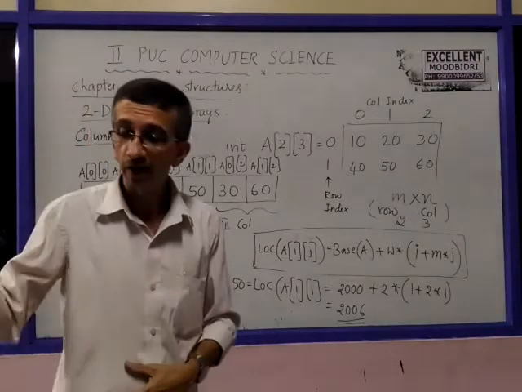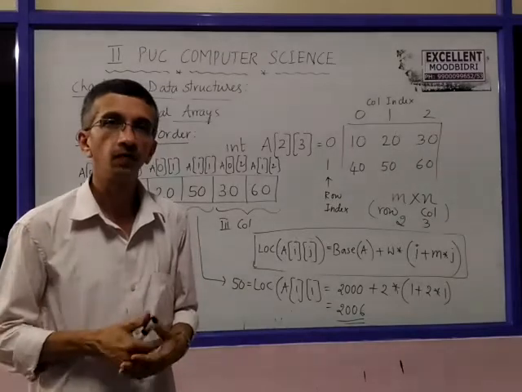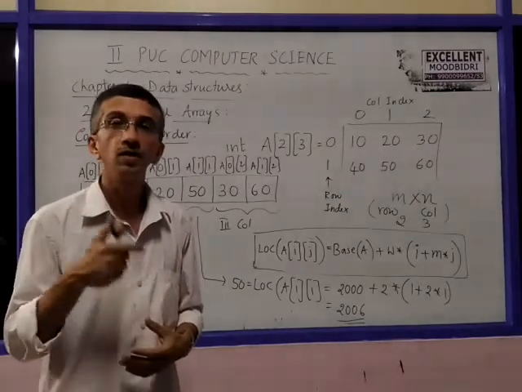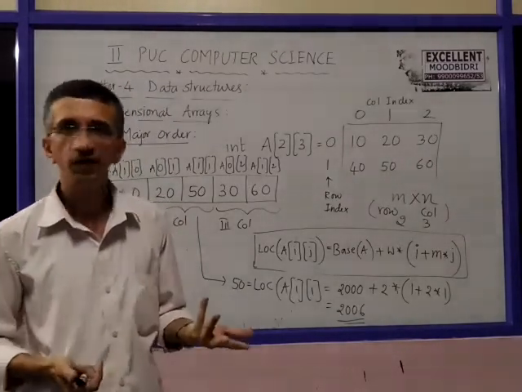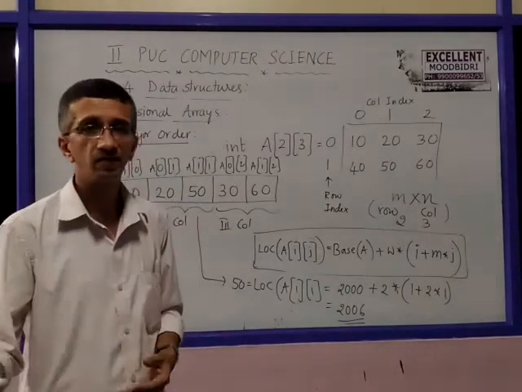Now we will write a program to illustrate how to accept and display items of a two-dimensional array using column major order. Row major we already know, usually we do using row major. How to do it using column major? Let us write a program.